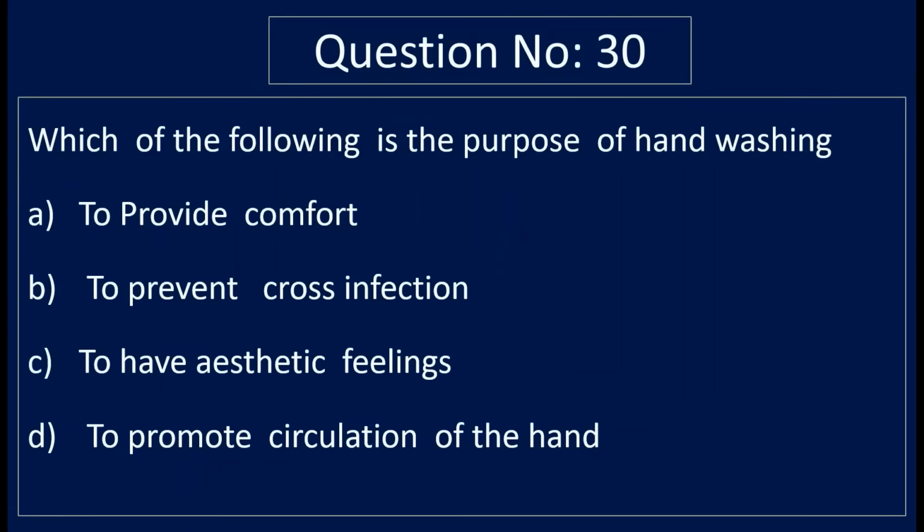Question number 30. Which of the following is the purpose of hand washing? Option A, to provide comfort. Option B, to prevent cross infection. Option C, to have aesthetic feeling. Option D, to promote circulation of hand. Correct answer is option B, to prevent cross infection.